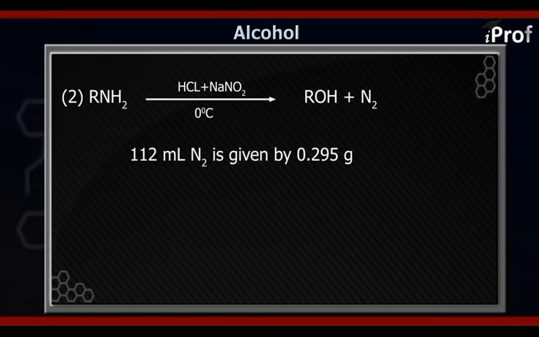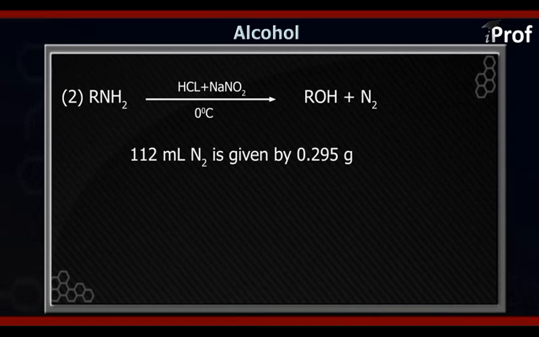112 ml. Now what happens is that when you react a 1 degree amine with HCl and NaNO2, what we get is the alcohol, and nitrogen gas is evolved. So if you react RNH2 with HCl in the presence of NaNO2 at 0 degree Celsius, then the products formed will be ROH and N2.